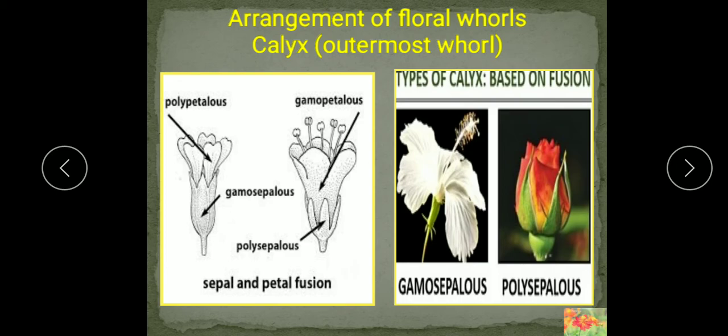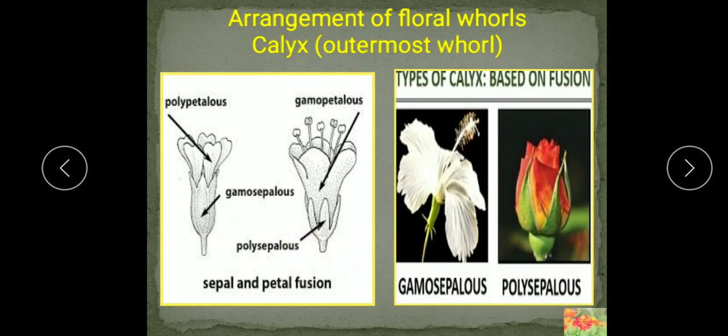Now, the arrangement of sepals. When the sepals are free, you can see these are the free sepals, as happens in mustard or radish. When the sepals are free, this condition is known as the polysepalous condition.